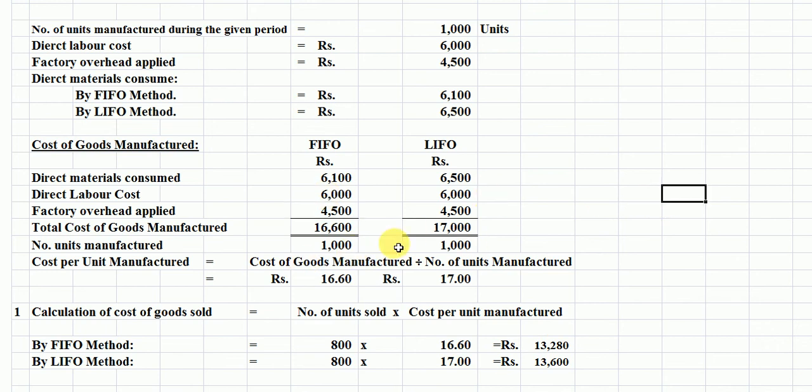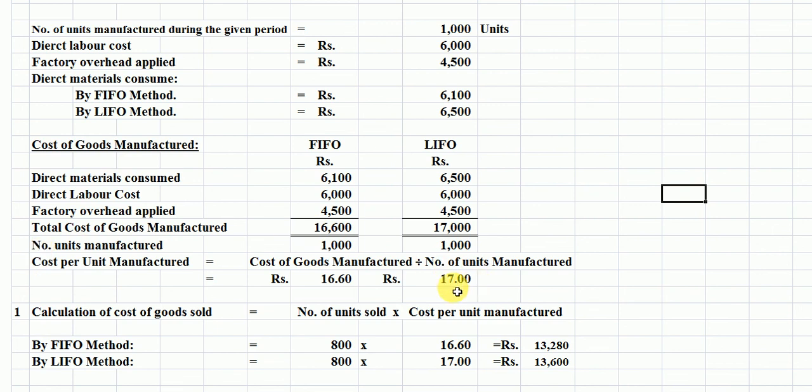Students, you are looking here. The total cost of goods manufactured under the LIFO method is 17,000 rupees. Now we easily find out the per unit cost here. We divide the cost of goods manufactured by the number of units manufactured.